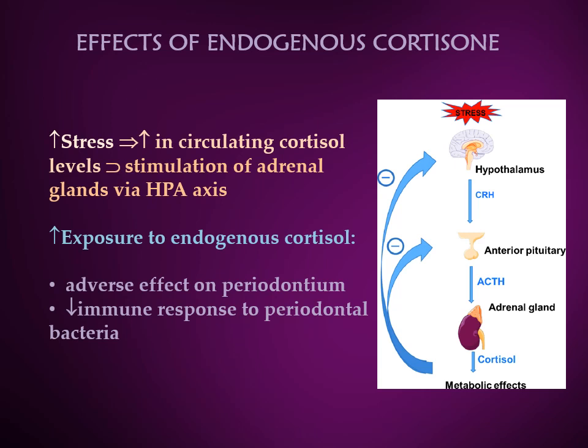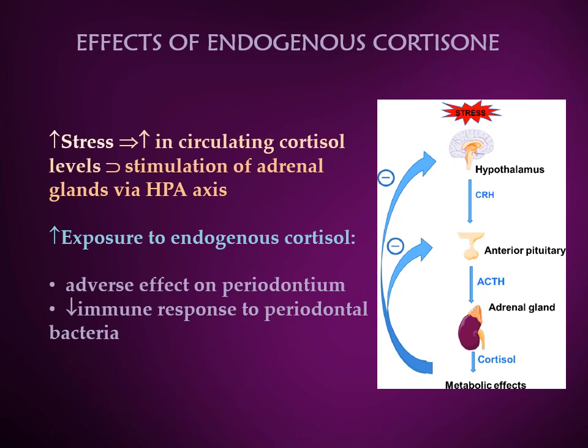Glucocorticosteroids like cortisol then depress the immunity, including a decrease in secretion of IgA and salivary IgG and in neutrophil functions, all of which may be important in protection against infection by the periodontal pathogens.